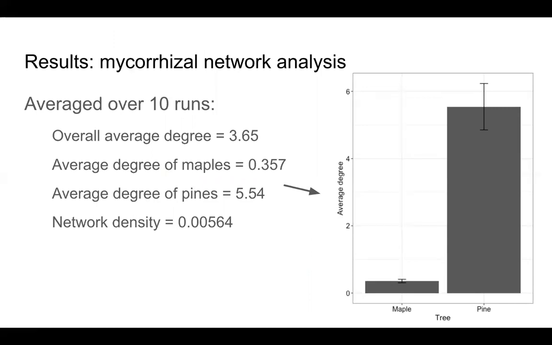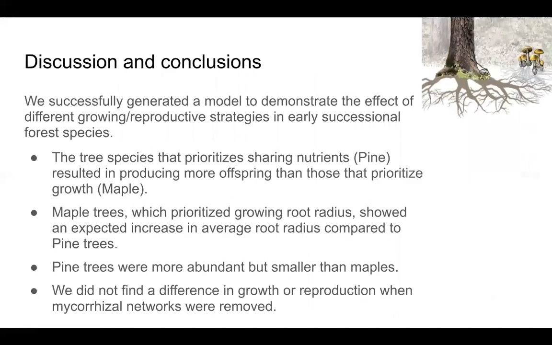This graph on the right shows the average degree of maples on the left and pines on the right. You can see they had vastly different numbers of neighbors, which we saw in the visualizations before, where the pine trees were much more connected than the maple trees. And this network had a density of 0.00564. So it wasn't super dense, but that's an average density value over 10 runs.